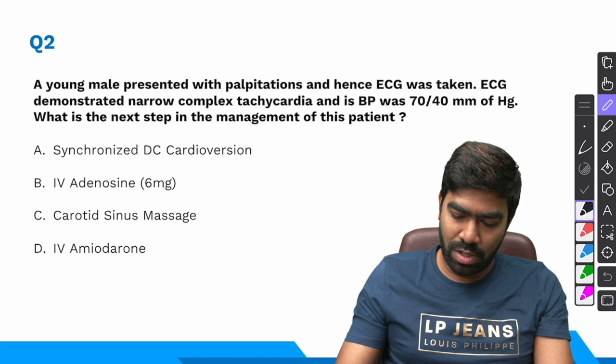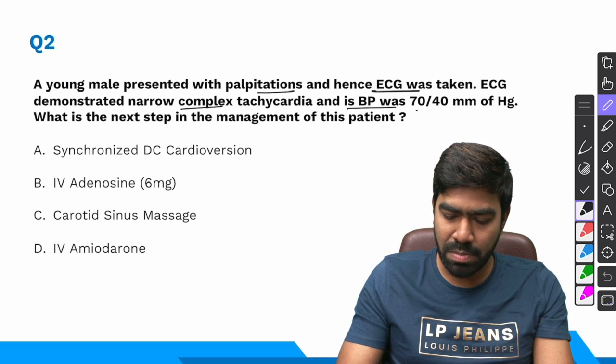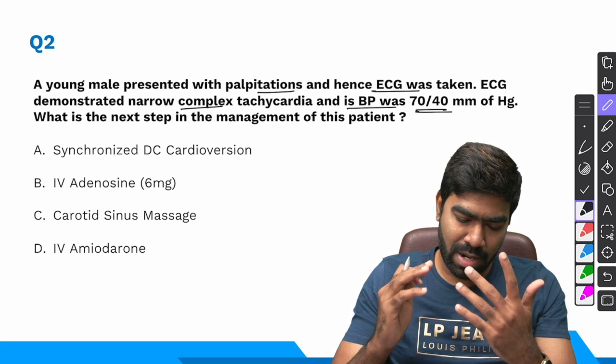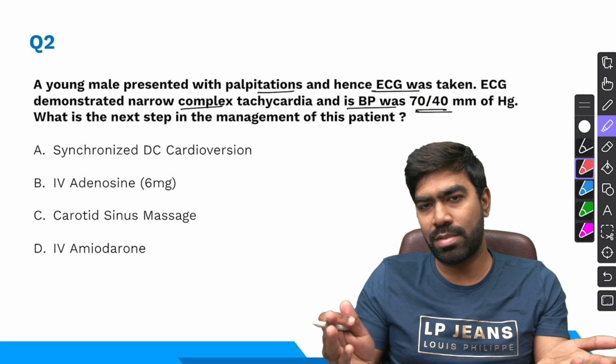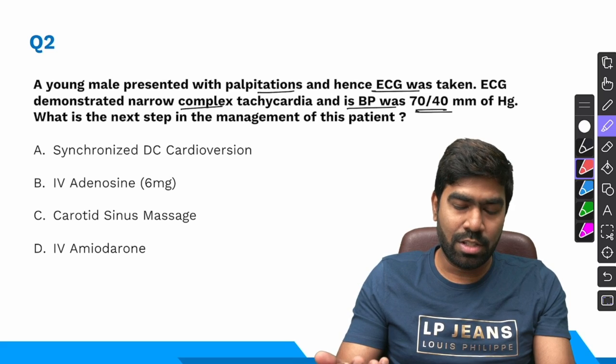Coming to question number 2, a young male presents with palpitations, hence ECG was taken. ECG demonstrated narrow complex tachycardia and BP is 70/40 millimeters of mercury. What is the next step in the management of this patient? This is something that's been asked hundreds of times in multiple different exams. Even in a lot of our GTs, we have asked this question so many times.